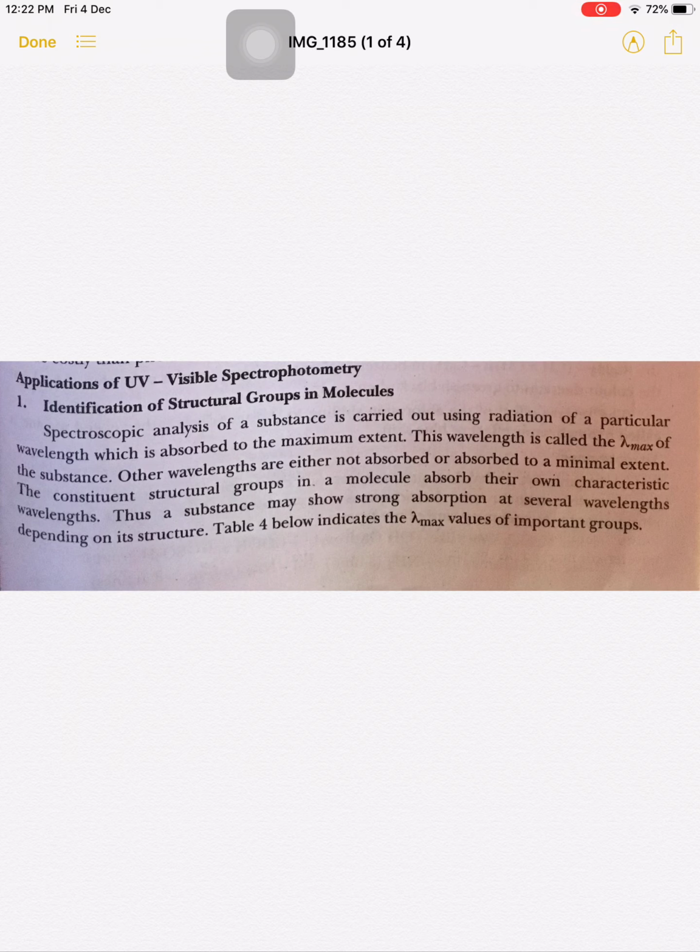If the sample absorbs radiation of wavelength 700 nanometer to the maximum extent, then that 700 nanometer wavelength is known as lambda max for that sample, because at that value its absorbance is maximum. Therefore the value of lambda max for that sample is 700 nanometer.